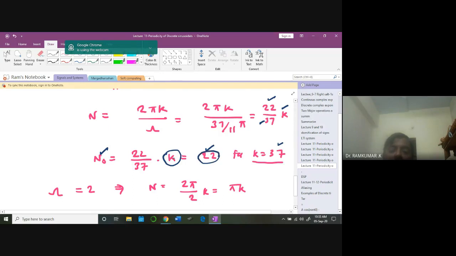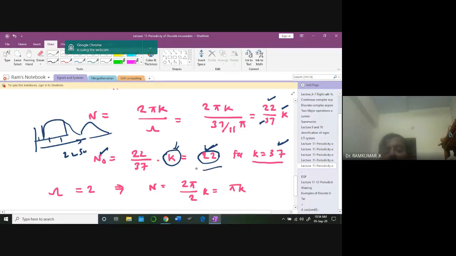Plug in all the values, for k equal to 1, 2, 3, 4, 5, any value, you will always get a kind of a fraction here. But as soon as you plug in k equal to 37, you get 22 by 37 into 37. You will get 22. So this particular signal is going to repeat for every 22 samples. If you count 22 samples after, again the same waveform is going to repeat.